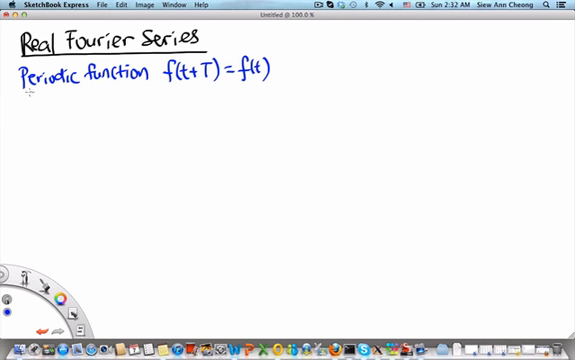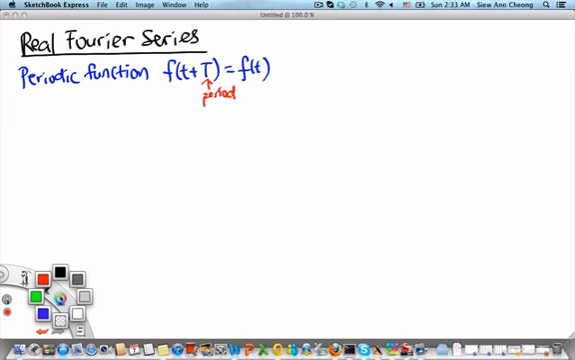Now, suppose we're given a periodic function, then we know that it has the following property: f of t plus capital T, where capital T is the period of the function, is equal to its value at f of t.